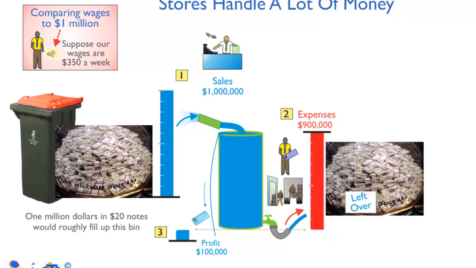And that is what is spent, except this little bit here that I've coloured out. All that has to go on expenses. So it means that all that's left over is $100,000 overflowing over the top of the tank to profit. So even in a good food store, we're only making this little bit of money by selling all these things here.